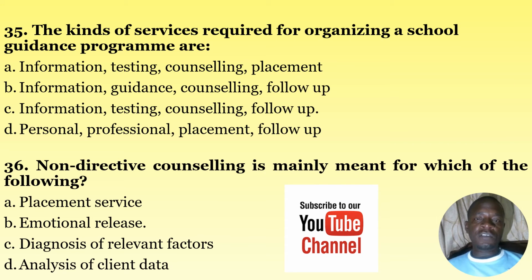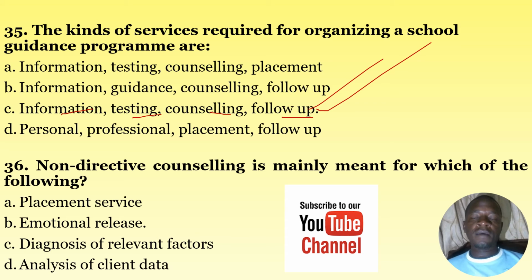The kinds of services required for organizing a school guidance program are A, information, testing, counseling, placement. B, information, guidance, counseling, follow-up. C, information, testing, counseling, follow-up. And D, personal, professional, placement, and follow-up. The correct answer is C, which is information, testing, counseling, and then follow-up. The kinds of services required for organizing a school guidance program are information, testing, counseling, and follow-up.